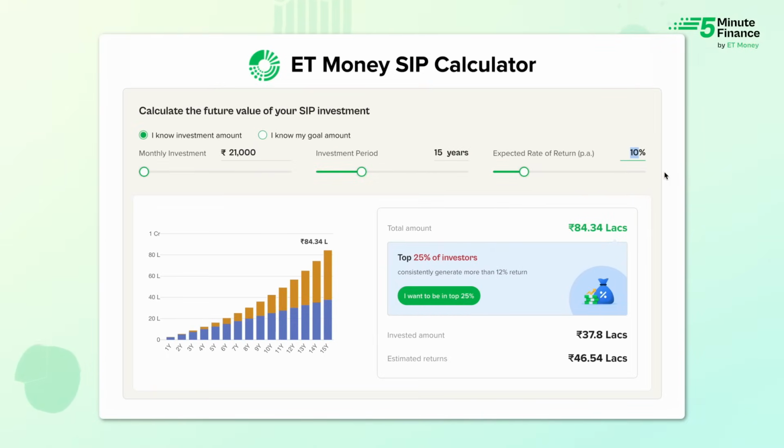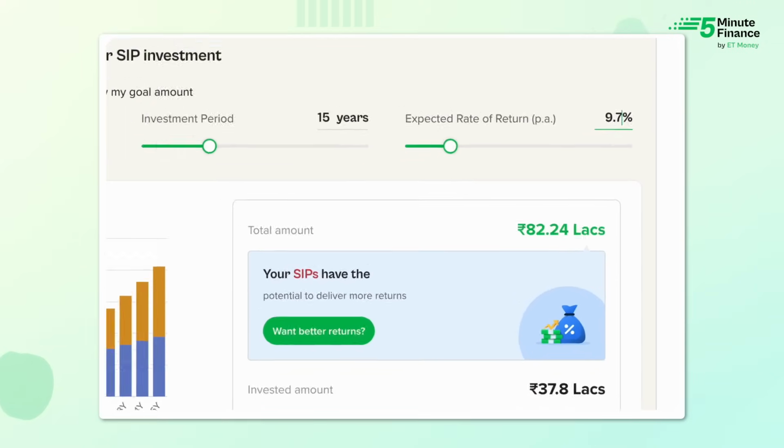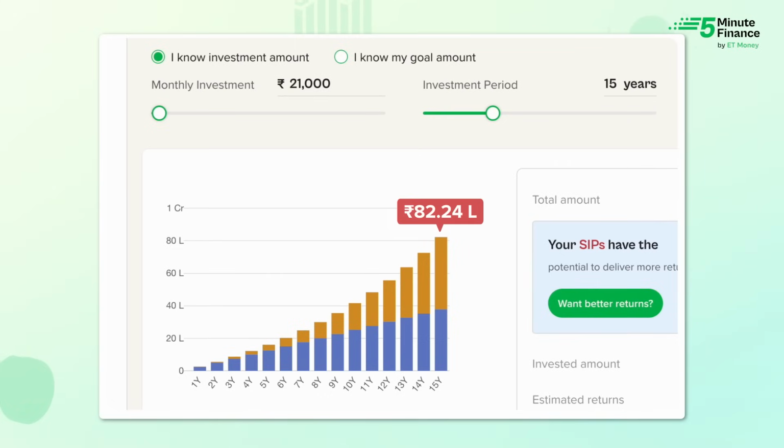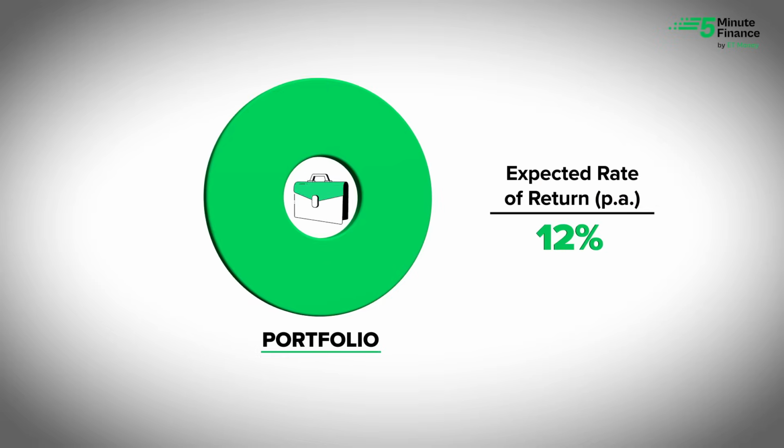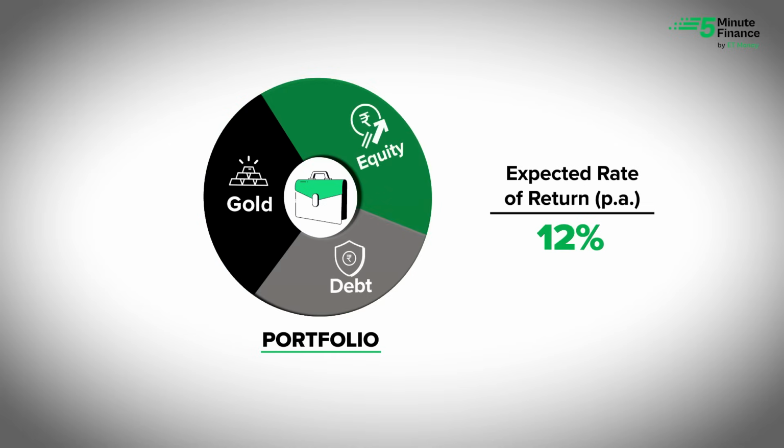For instance, if your returns are 9.7% instead of 12, the shortfall will not be a few thousand rupees, it could be over 10 lakh rupees. 12% is a nice round number. Most calculators use it by default. But your portfolio is not one stock or one fund. It's a mix of equity, debt, maybe gold. So blindly assuming a 12% return does not make sense.